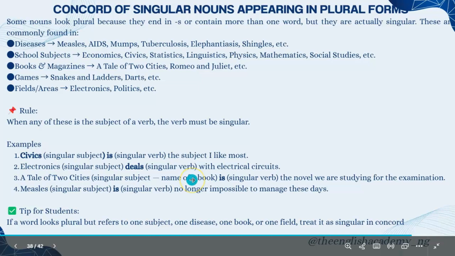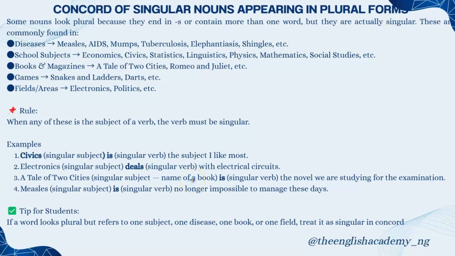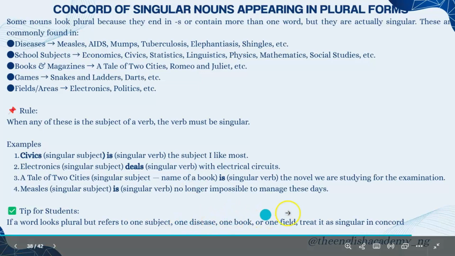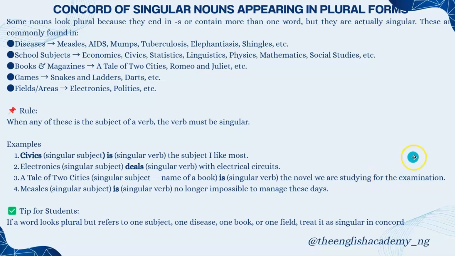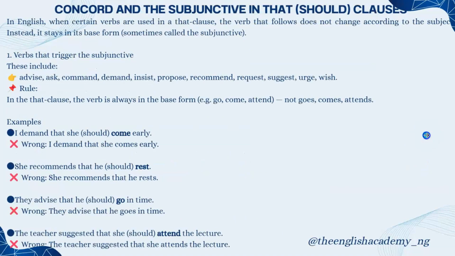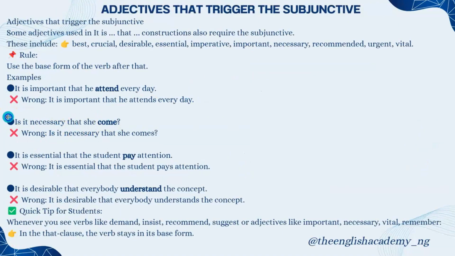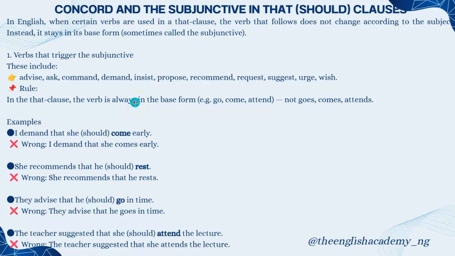So this is a tip for my students that are listening to this lesson. If a word looks plural but refers to one subject, one disease, one book, one field, treat it as singular in Concord and then you will get your right answer. The next rule of Concord we'll be talking about is Concord and the subjunctive.